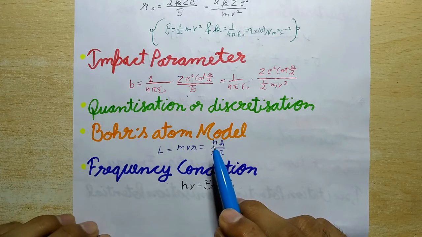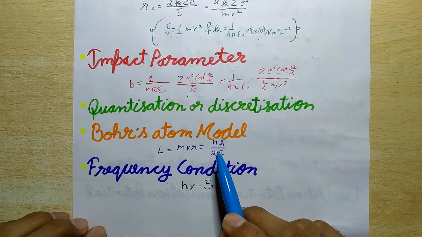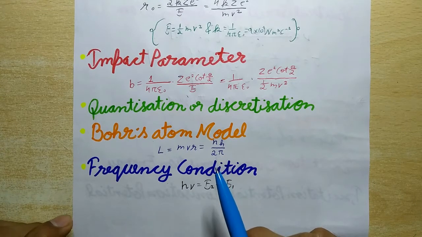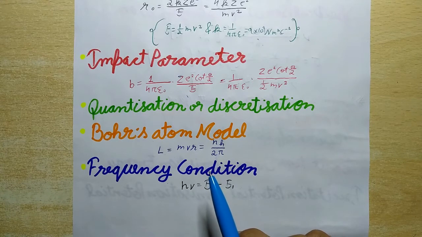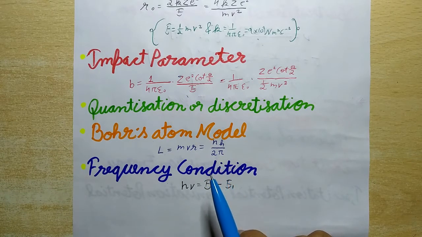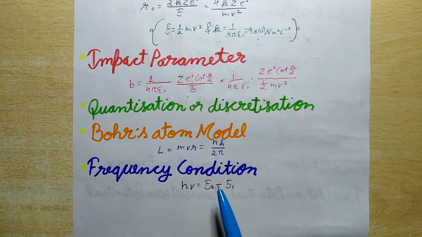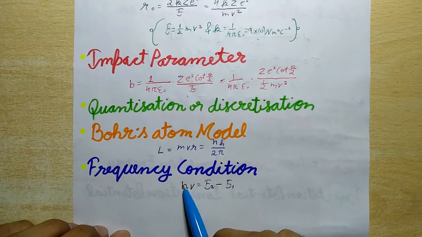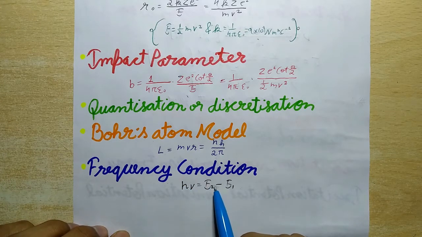Fourth is the frequency condition. An atom can emit or absorb radiation in the form of discrete energy photons only when an electron jumps from a higher to a lower orbit, or from a lower to a higher orbit. So if E1 and E2 are the energies associated with these permitted orbits, then the frequency nu of the emitted or absorbed radiation is given as: h nu is equal to E2 minus E1.